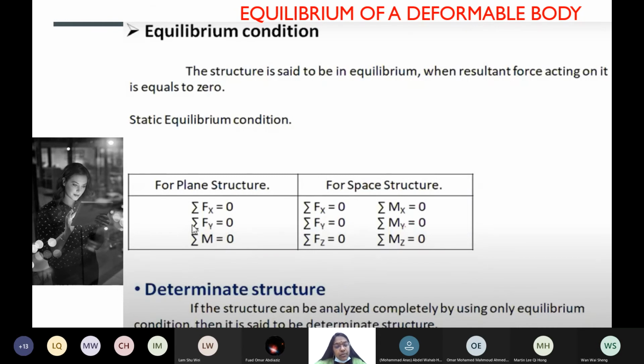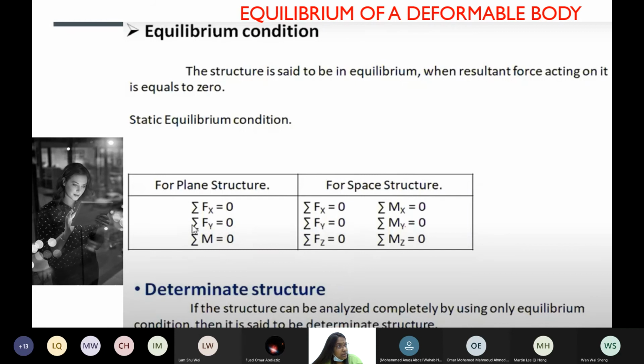The determinate and indeterminate: we can classify the type of structure based on these equations. If the equations are solved, all zero, and failure modes are zero, then it is called a determinate structure. It means that the number of unknowns is equal to the number of equations. Normally in mathematics you should have equations equivalent to the number of unknowns, isn't it?